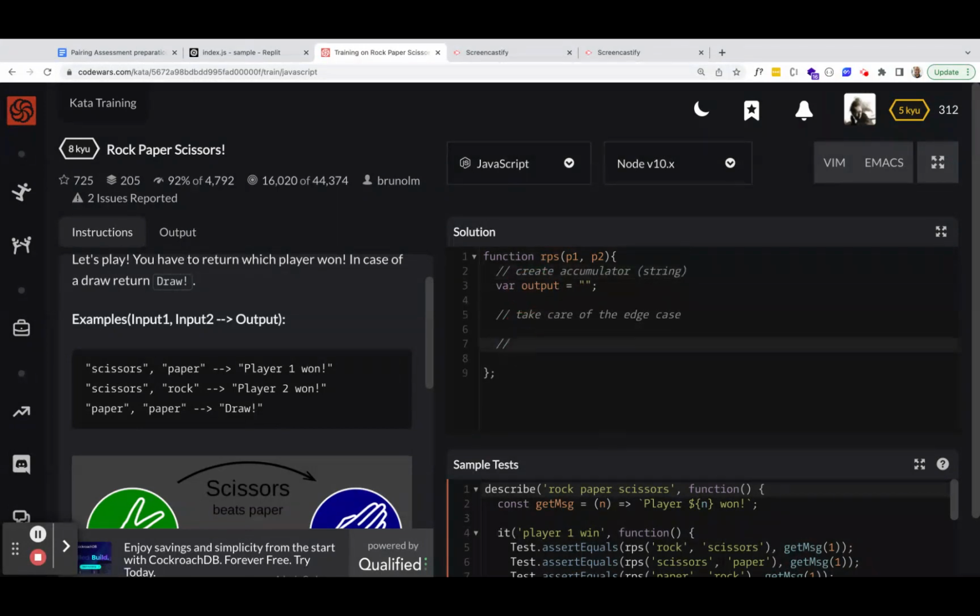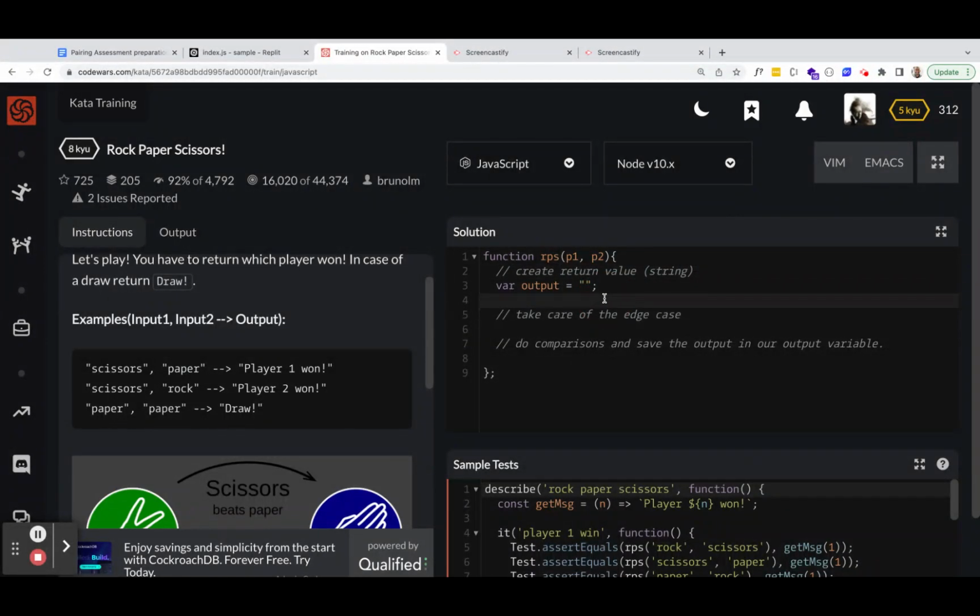The next thing we need to do is compare. So we could say do comparisons and save the output in our output variable. In this case, it's even wrong to call it an accumulator. Actually, this is not an accumulator pattern, so we'll just say create our return value.